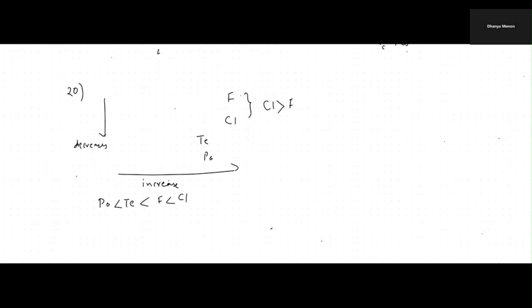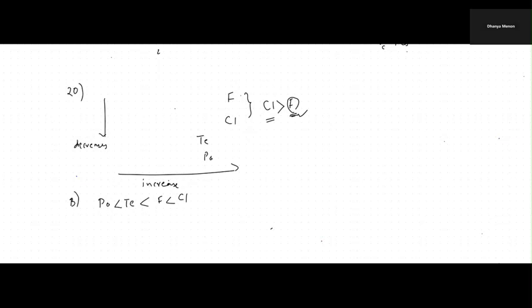So more energy is released when chlorine accepts the electron. And fluorine doesn't have any room to accept, and even if it accepts, there will be electron-electron repulsion. So the electron gain enthalpy of chlorine is more than that of fluorine. So this is correct for the B option.